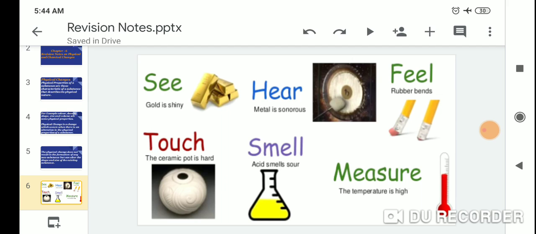Gold is shiny. Metal is sonorous. Feel: rubber is soft. Touch: the ceramic pot is hard. Smell: acid smells sharp. Measure the temperature: it is high.